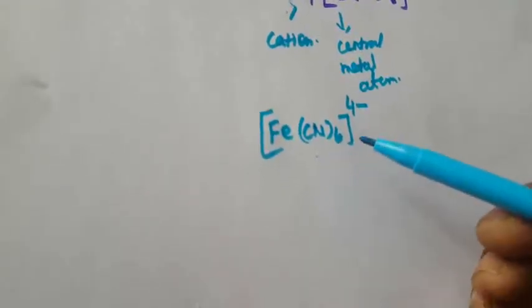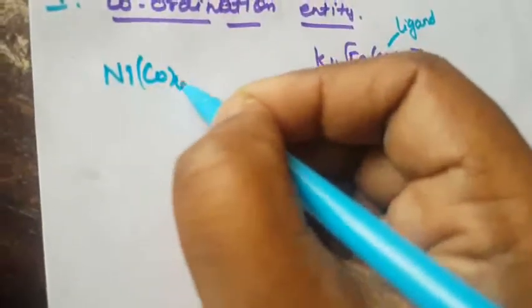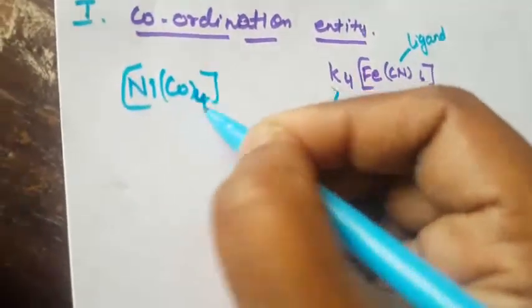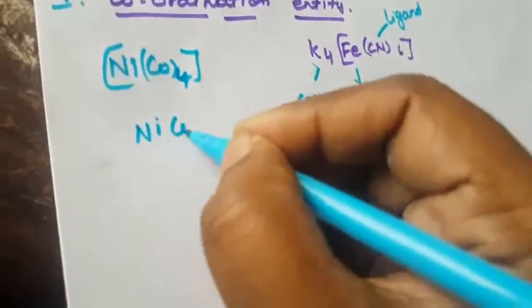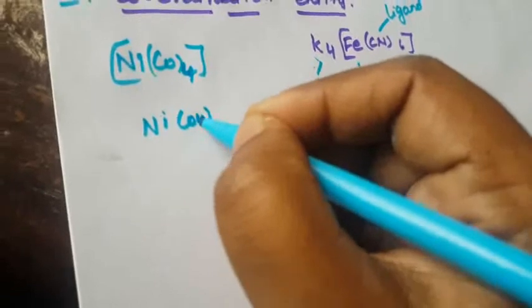Another example is nickel tetracarbonyl, Ni(CO)4. This is a neutral coordination compound, so that is also a coordination entity. Here no charges are there because it is a neutral molecule.